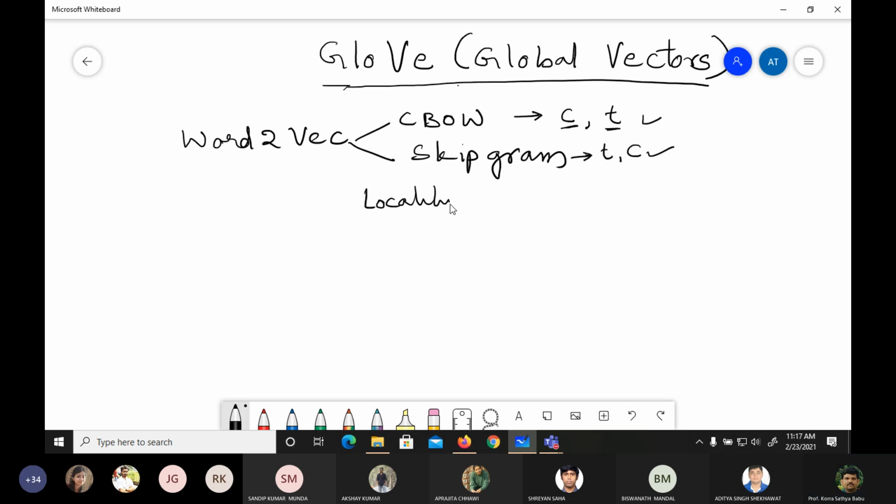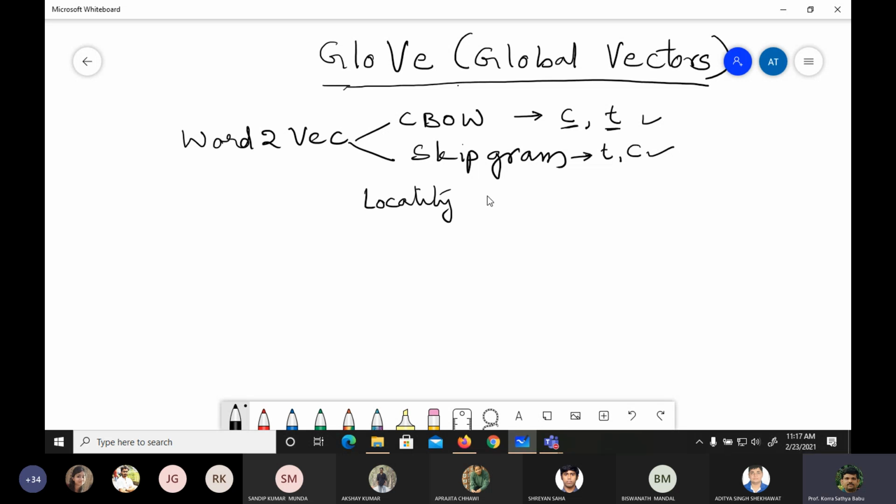Both of these work with the concept of locality, so here the local features are being extracted. But what we need to see is what would be the global feature or the global property.